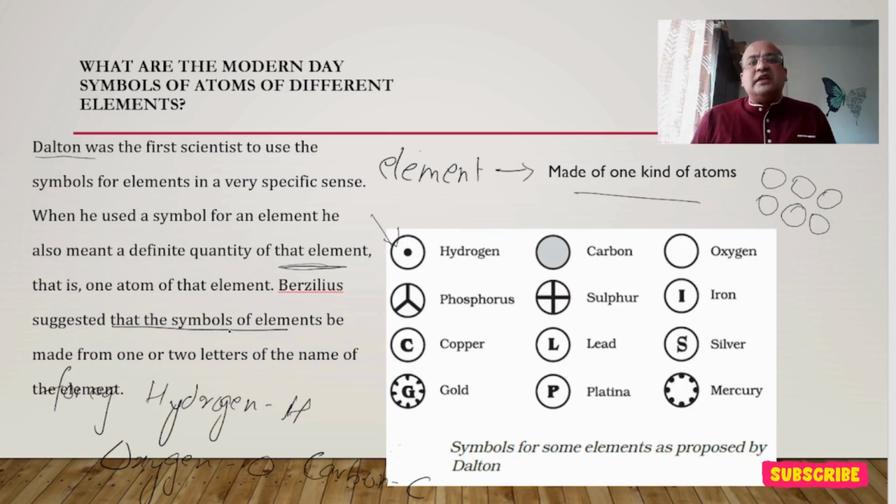Berzelius suggested that symbols of elements be made from one or two letters of the names of the elements. So a letter, one or two letters from the beginning, can be taken, and we can give the symbol like that. For example, hydrogen is H, oxygen is O, carbon is C.